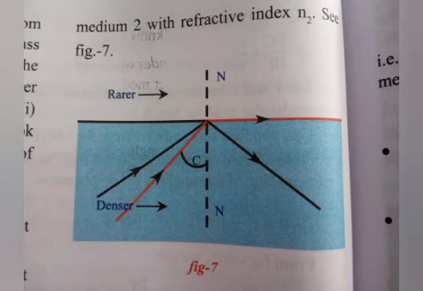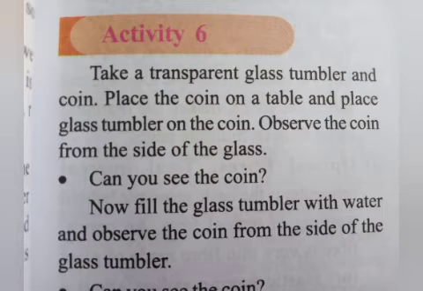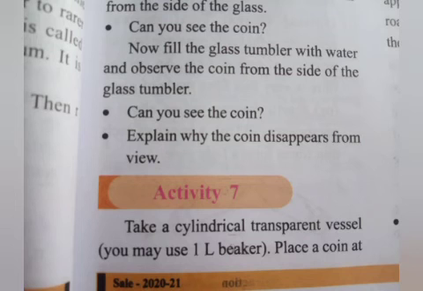It is shown in figure 7. Next, activity 6. Take a transparent glass tumbler and a coin. Place the coin on a table and place the glass tumbler on the coin. Observe the coin from the side of the glass. Now fill the glass tumbler with water and observe the coin from the side of the glass tumbler. Can you see the coin? Yes, we can see the coin.